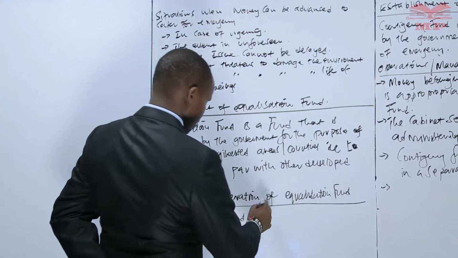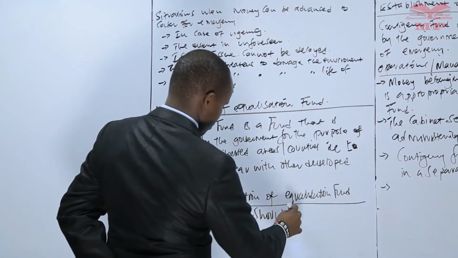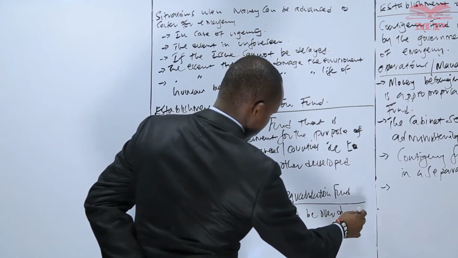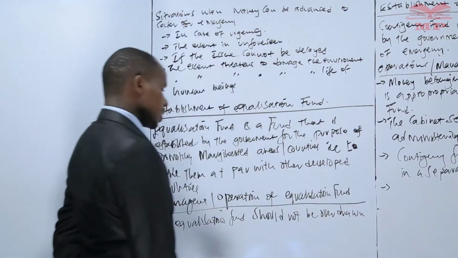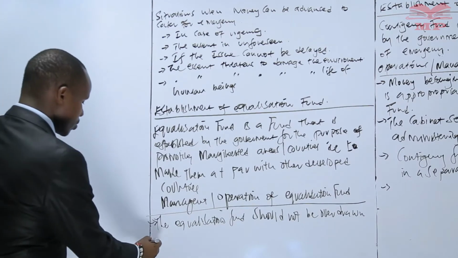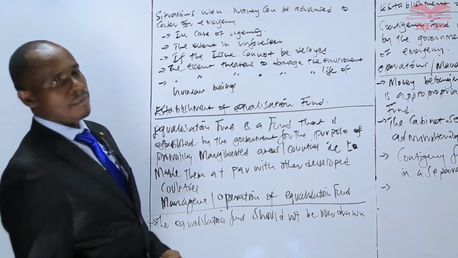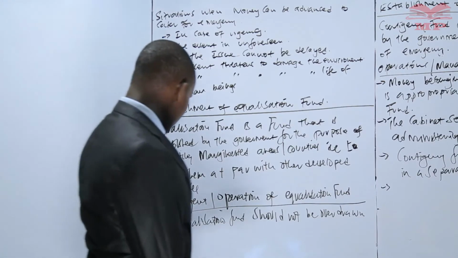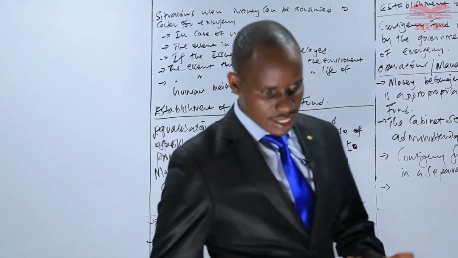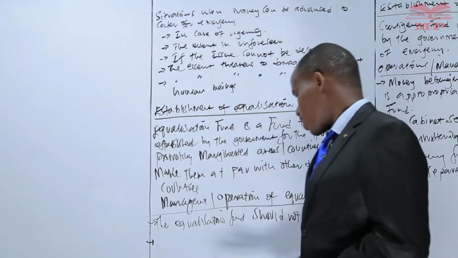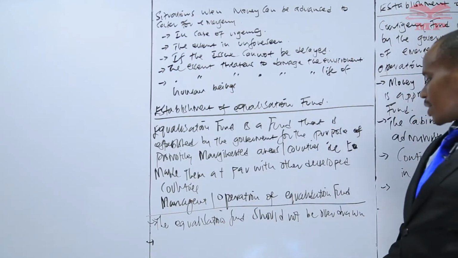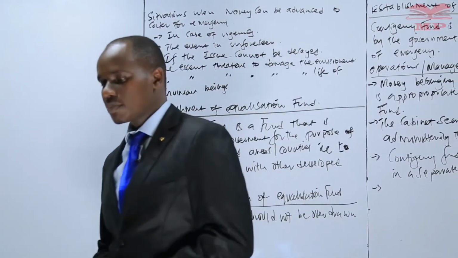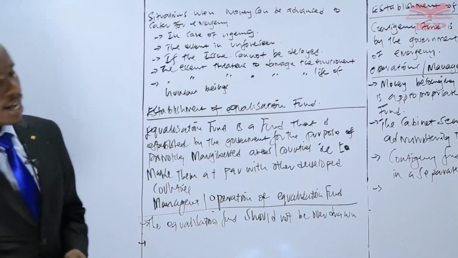The equalization fund should not be overdrawn. In other words, it should always be having some amount for that purpose. The other thing that we also need to understand, as far as equalization fund is concerned, is that money belonging to equalization fund should be kept in a separate account.